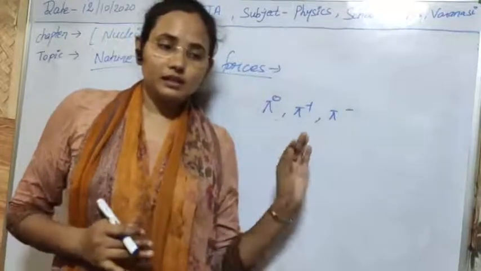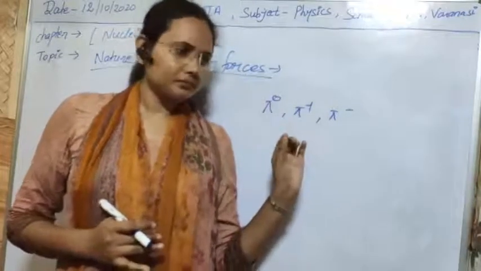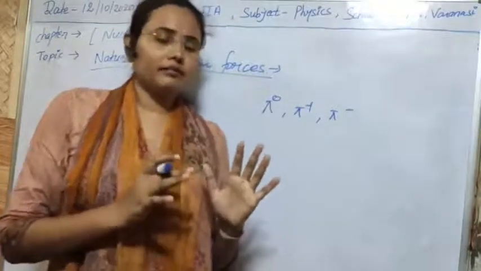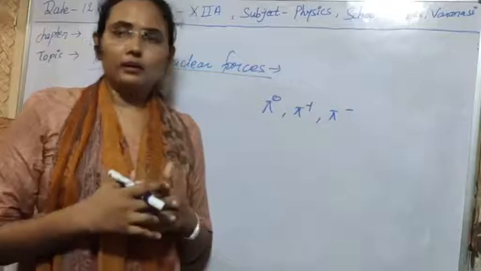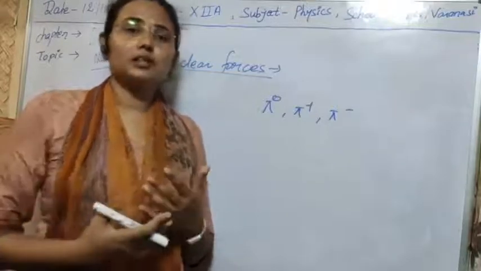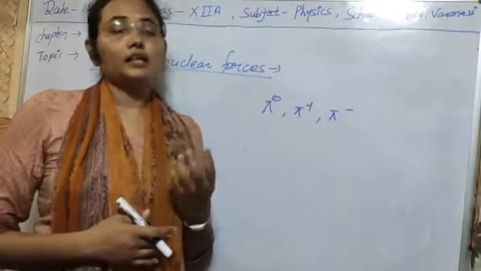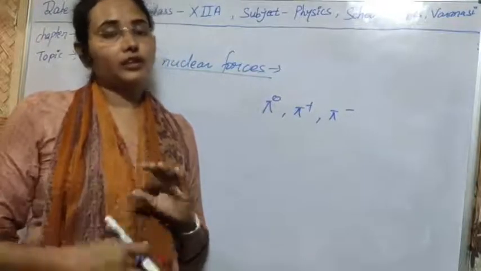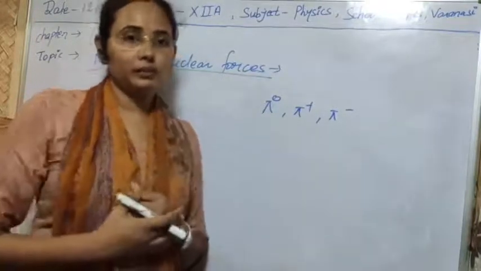He suggested that in the nucleus, protons do not remain permanently in the nature of protons. They convert into neutrons rapidly, and neutrons convert into protons rapidly.